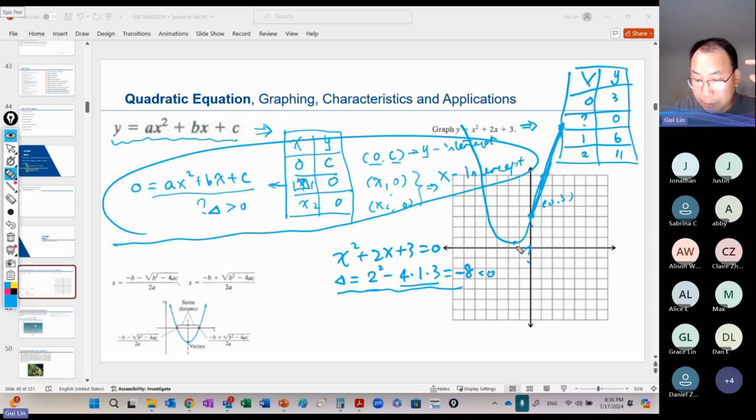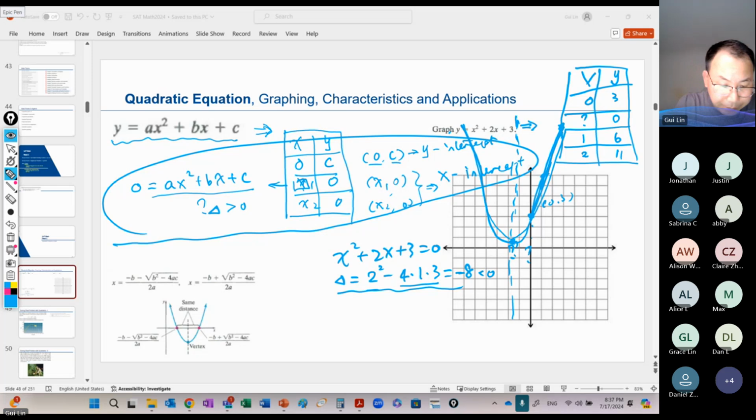So where would the peak be? This is a quadratic, like a parabola, right? Where's the symmetric line? We need more. It means we need to do a little bit more. We don't know where the peak is. We don't know the symmetric line. So we need to do some additional work to find it out.